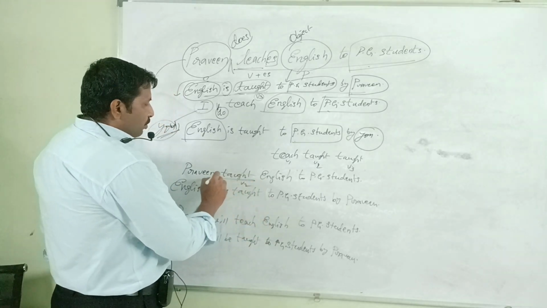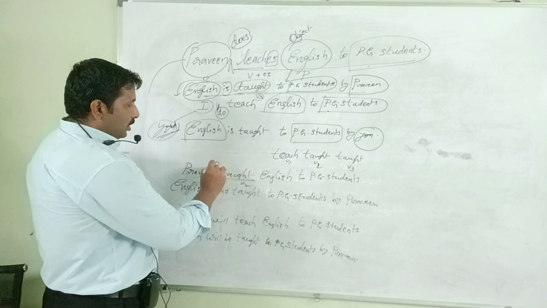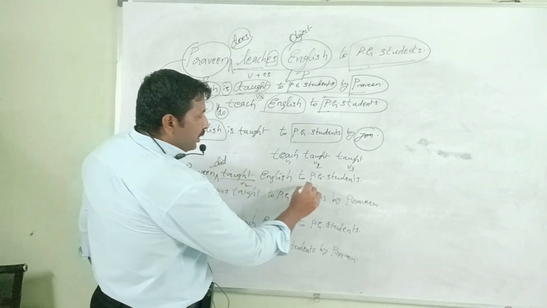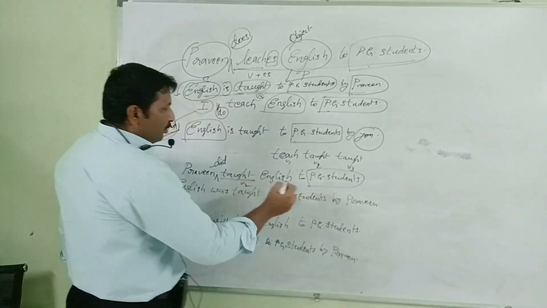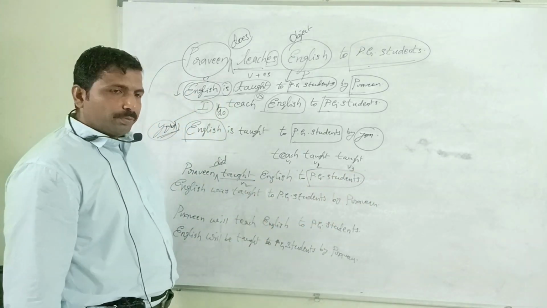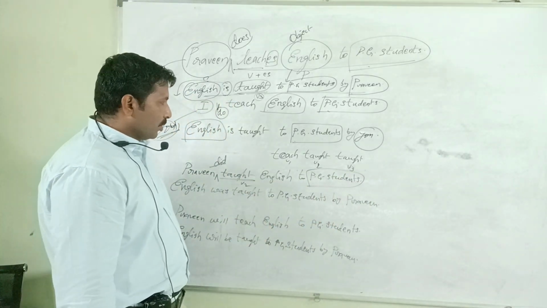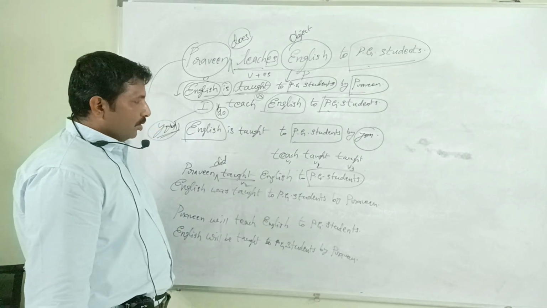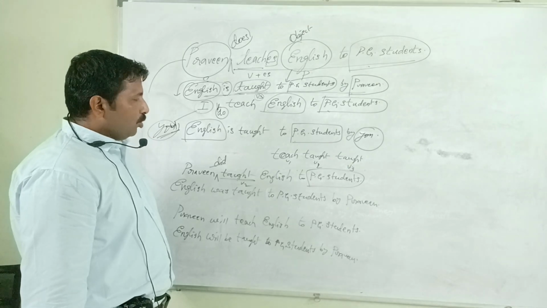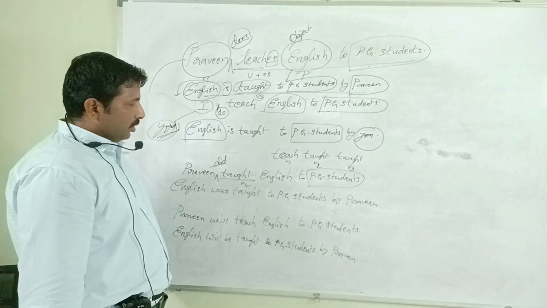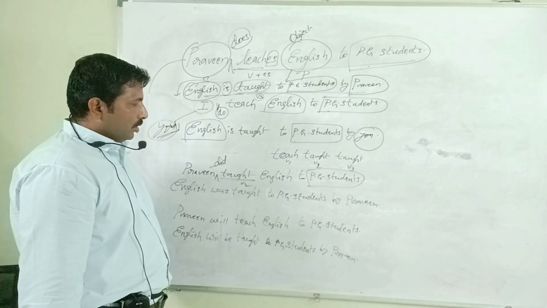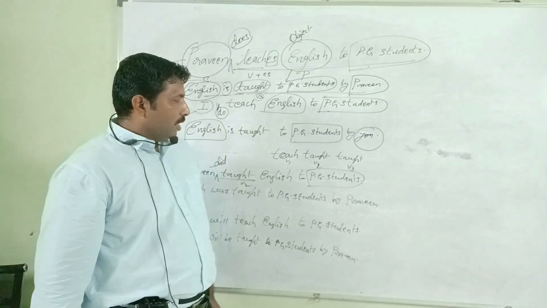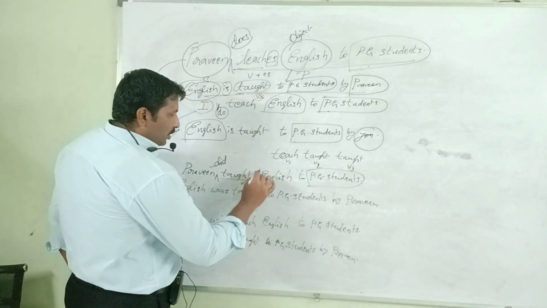What is the auxiliary verb here? Did. "Did" is the auxiliary verb. Again, to PG students must be the answer. Praveen taught English to PG students. To whom did Praveen teach English? That's it. Again, English must be the answer.